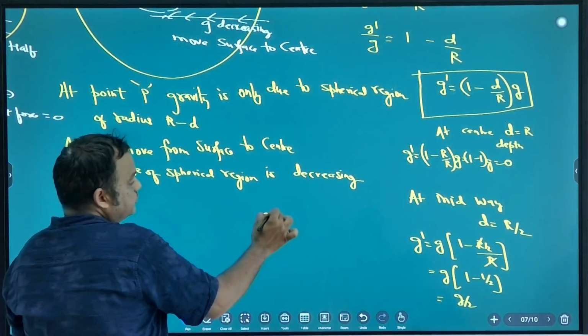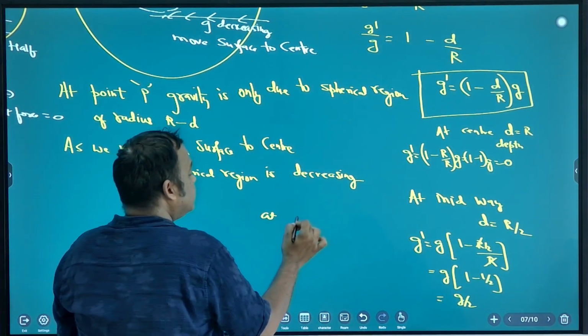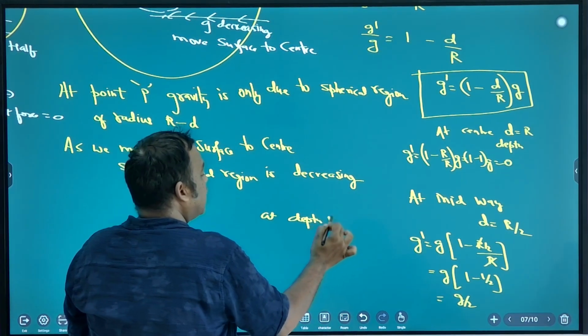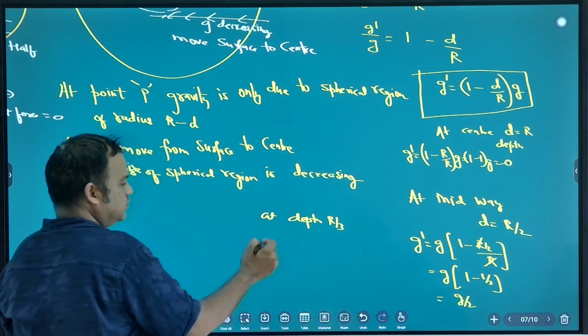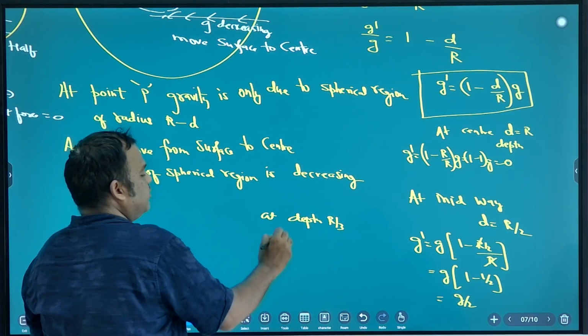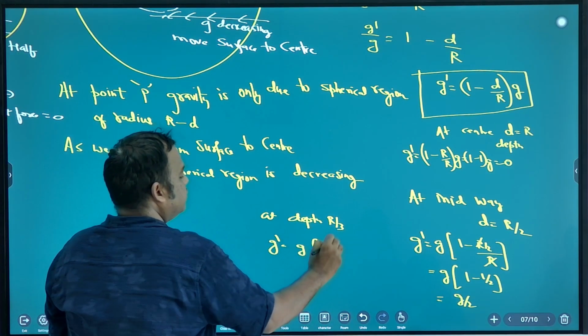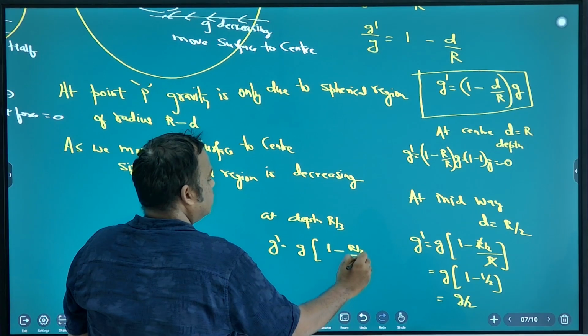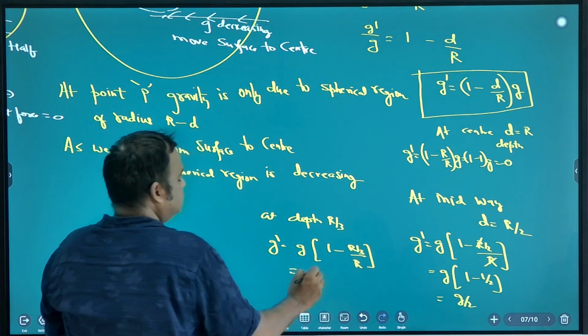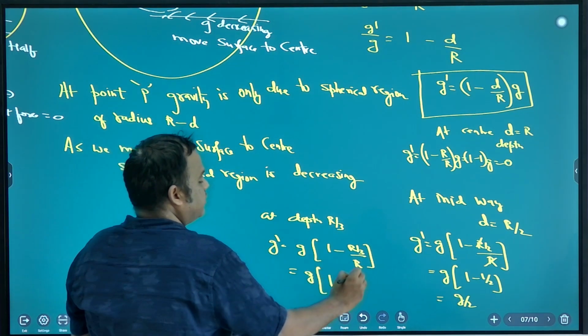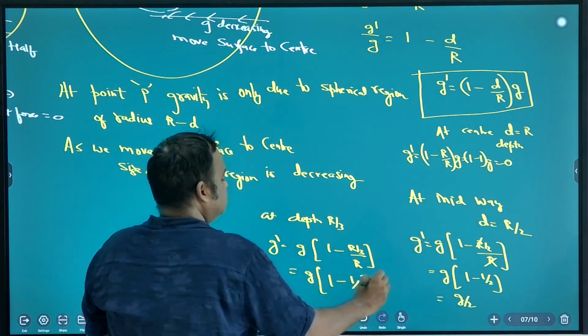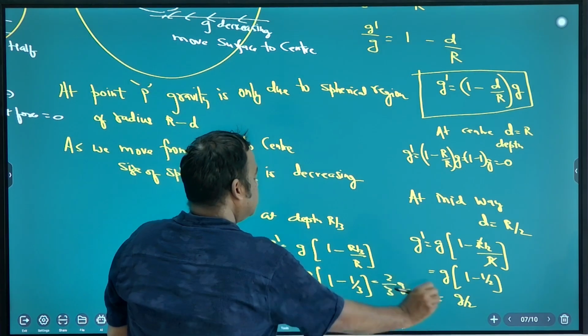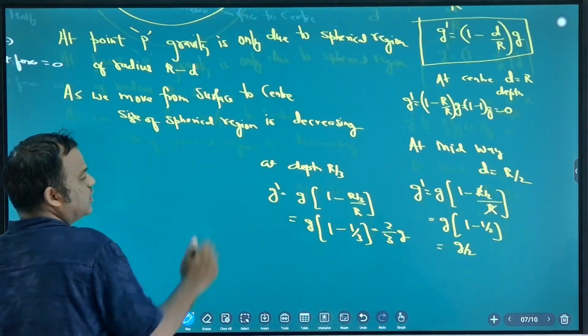At depth r by 3, if you go 1/3 radius, what is the gravity g dash? G into 1 minus d by r, g into 1 minus 1 by 3, 2 by 3 g. Okay, are you getting?